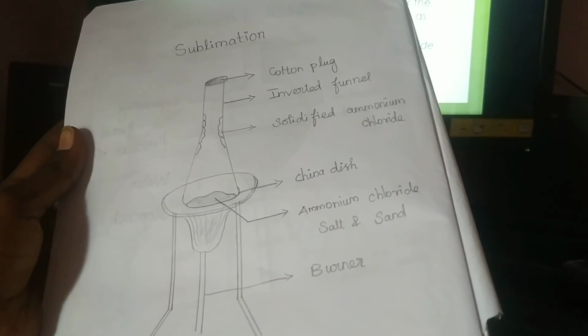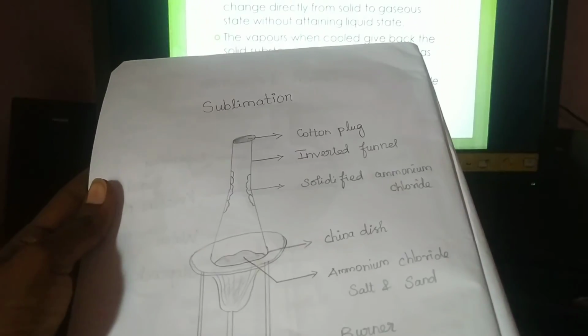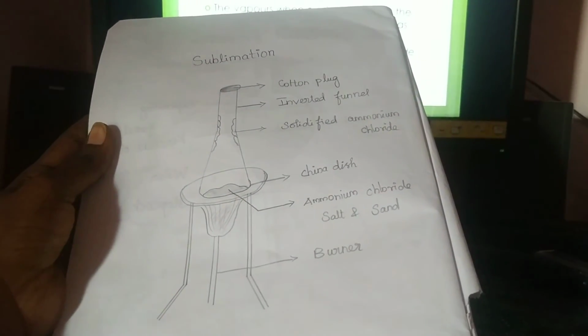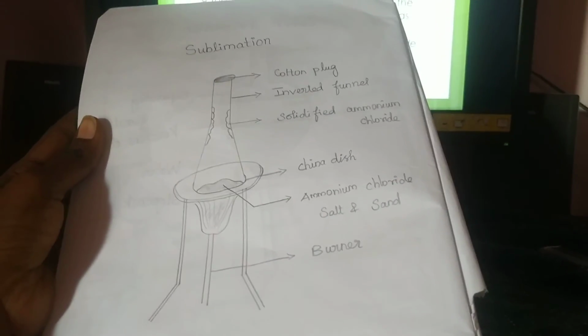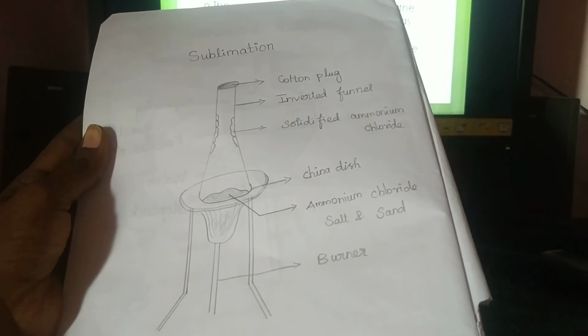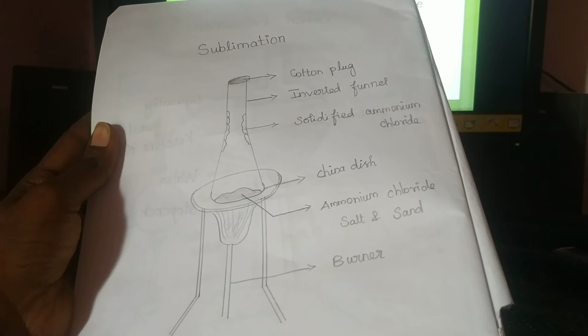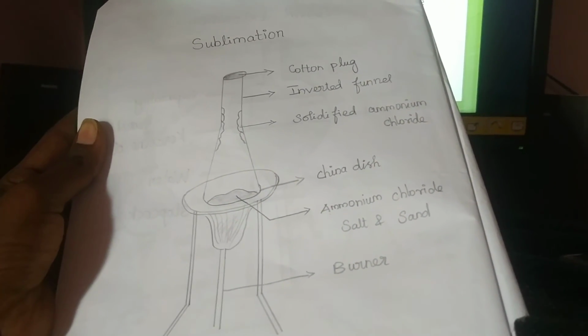For example, we take a powdered mixture of ammonium chloride, salt and sand in a china dish. The china dish is covered with a perforated asbestos sheet.